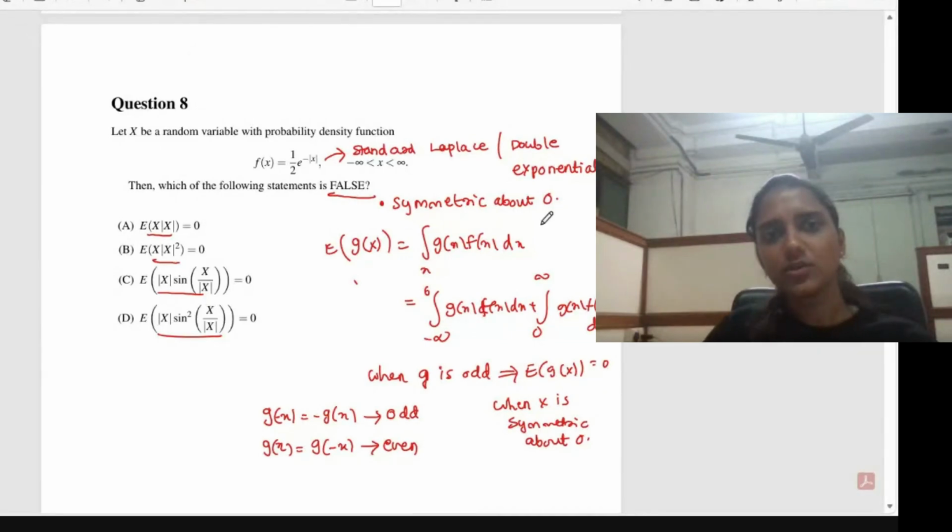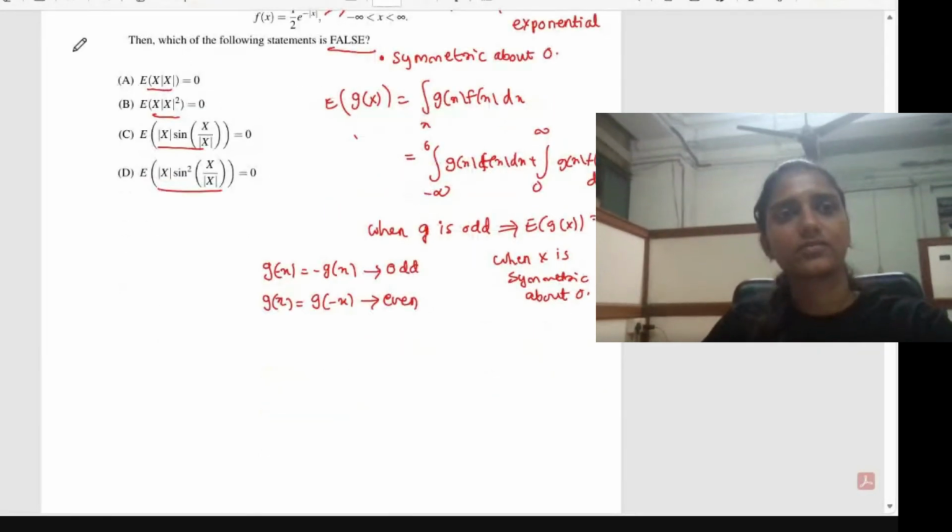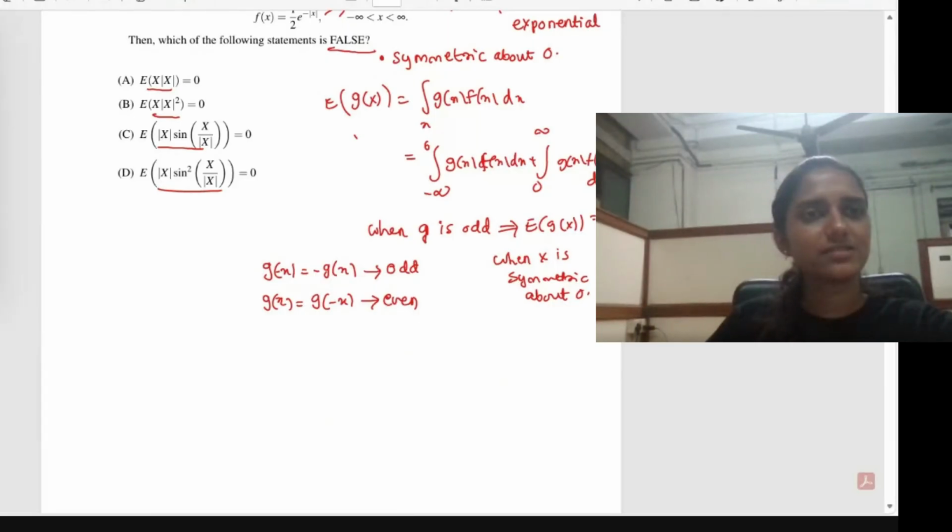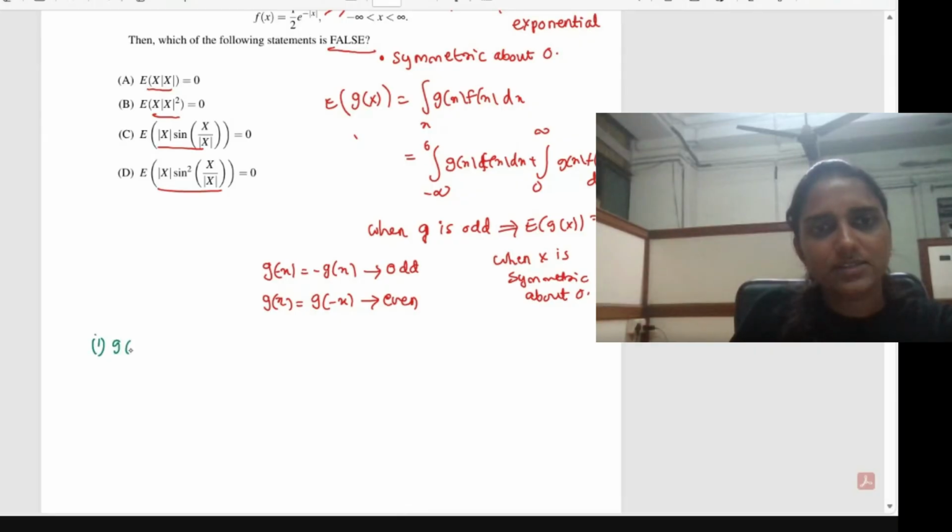For the first option, you have x into mod x. You all try yourself, just the basic idea. In the first case, g of x is equal to x into mod x. So what is g of minus x? You just substitute minus x instead of x. That will be equal to minus x into mod of minus x, which gives you minus of x into mod x, that is equal to minus of g of x. So this g of x is an odd function, so its expectation will be equal to 0. So this statement is true.